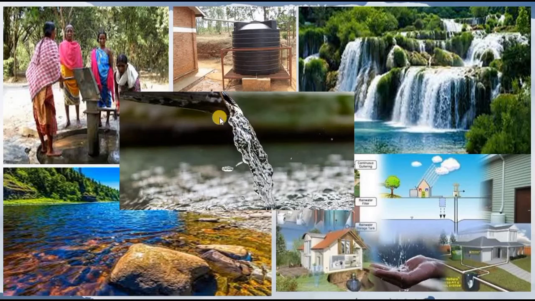So students, without water, life cannot exist on earth. It is the source and sustainer of life. It makes earth a unique planet. Human activities and economic development depend on water. We require water for different purposes. We require water for drinking, to wash our clothes, even for agriculture also. So that is why water is a very important resource for us.